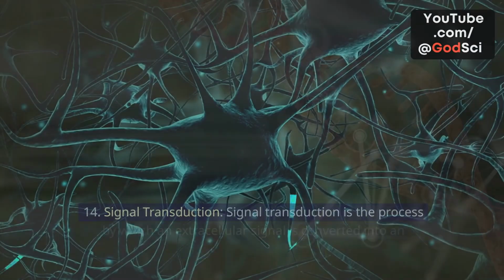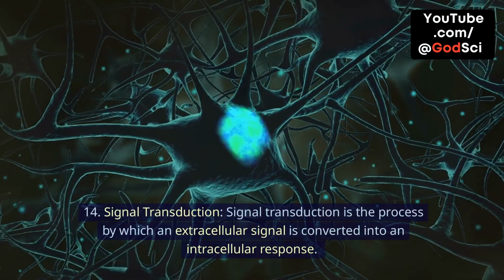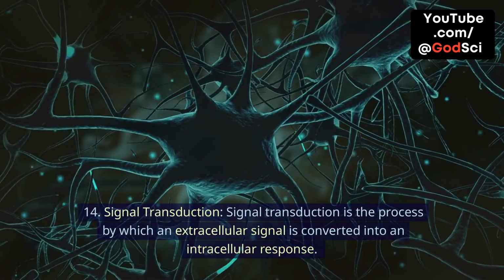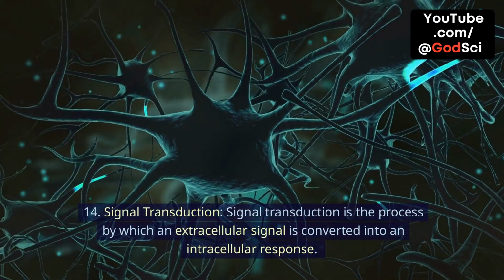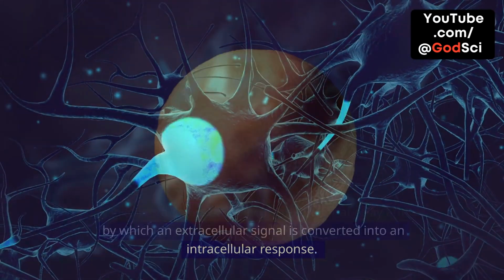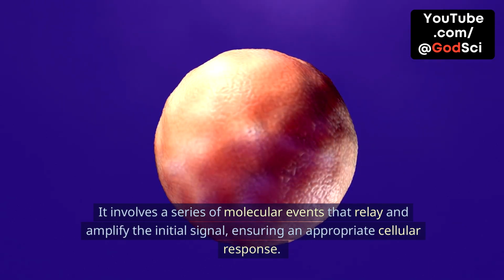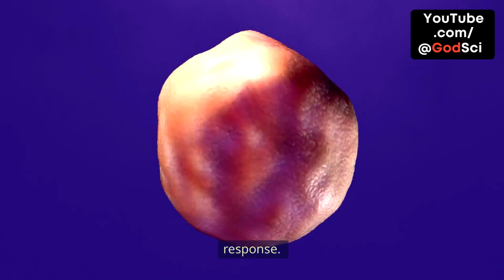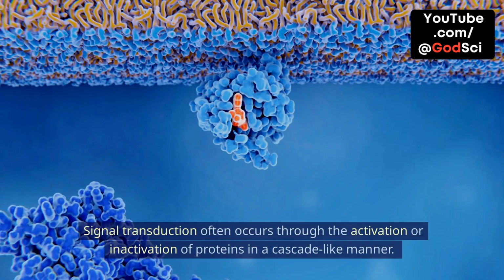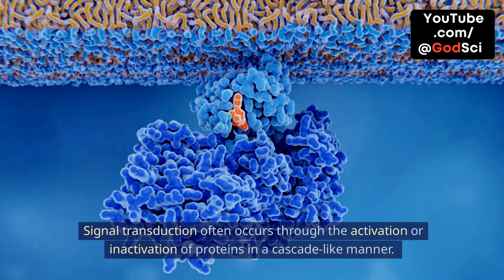14. Signal transduction. Signal transduction is the process by which an extracellular signal is converted into an intracellular response. It involves a series of molecular events that relay and amplify the initial signal, ensuring an appropriate cellular response. Signal transduction often occurs through the activation or inactivation of proteins in a cascade-like manner.